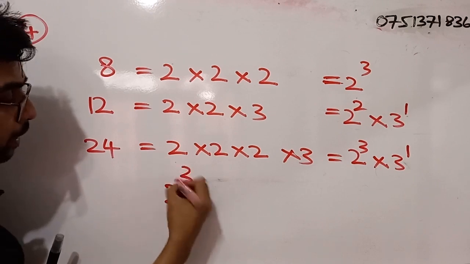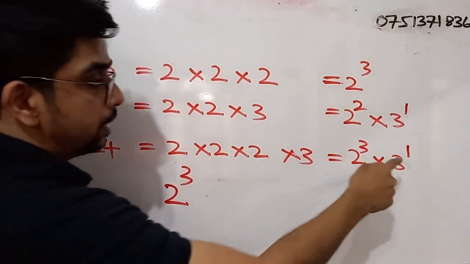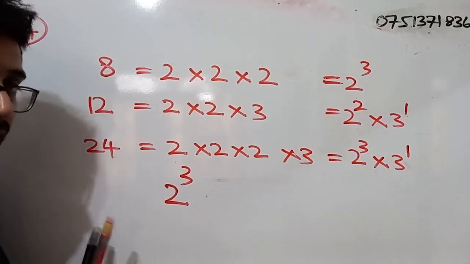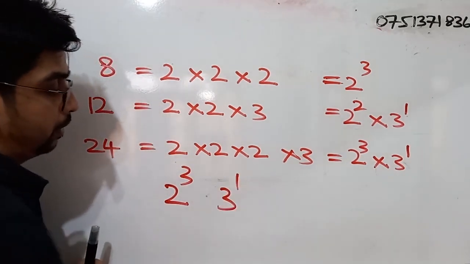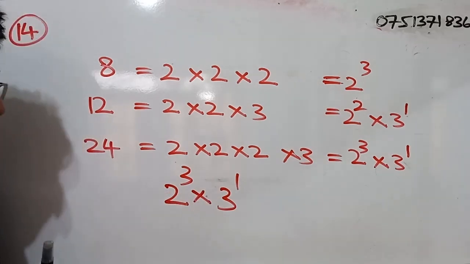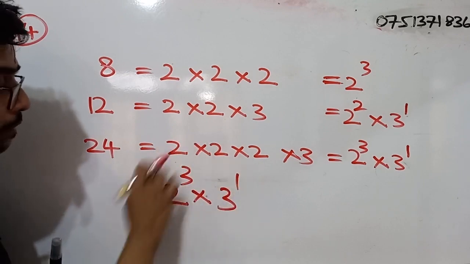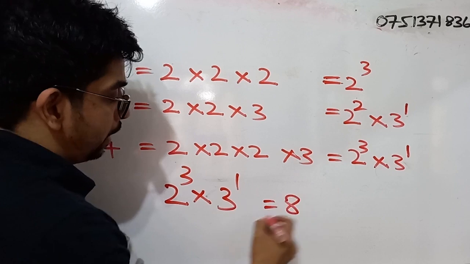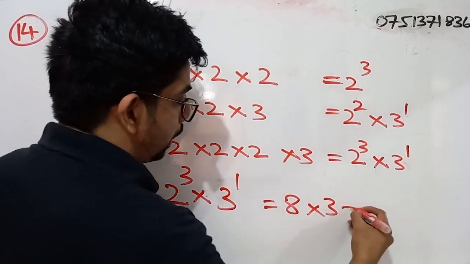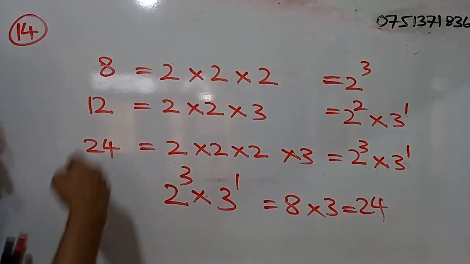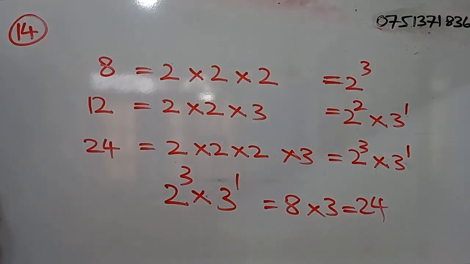So 2 to the power 3. Then if we consider base 3, what is the highest power? 3 to the power 1, right? Then what do we have to do? Simply multiply these two indices. So we will simplify. So 2 to the power 3 means what? 8. 3 to the power 1 means what? 3. So we get 24 as the least common multiple of these three numbers.